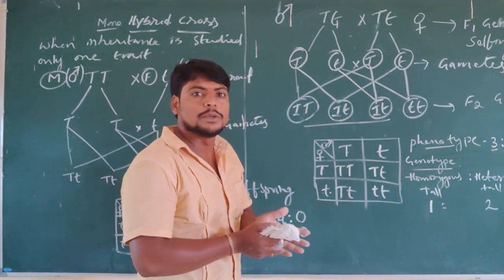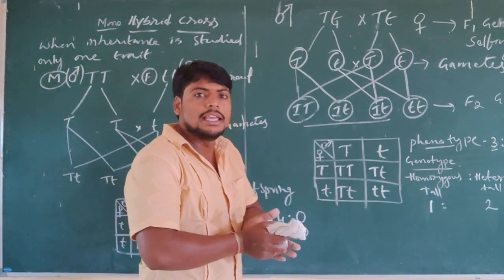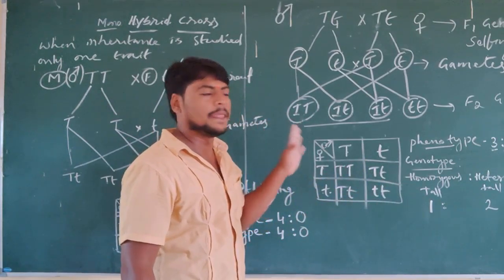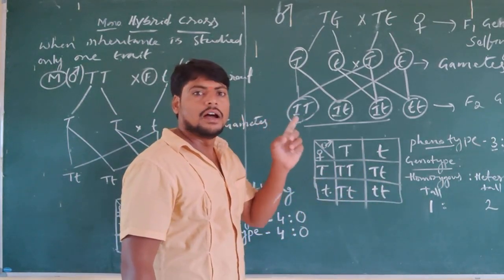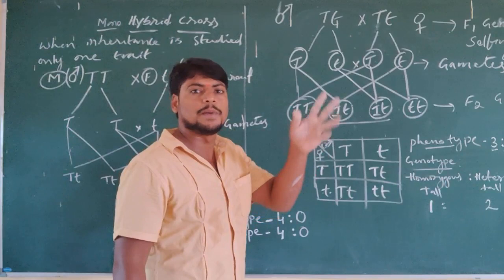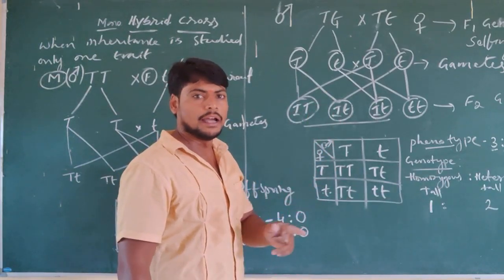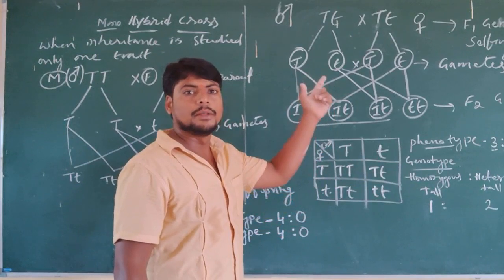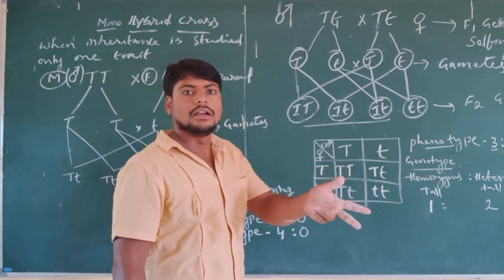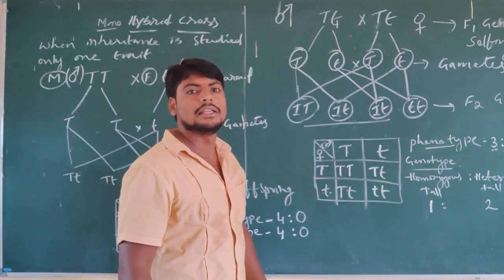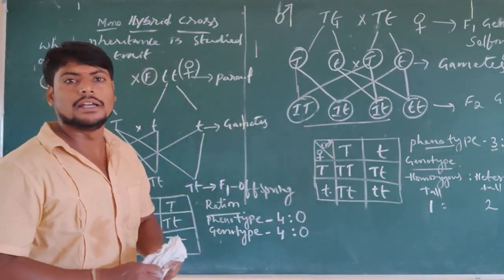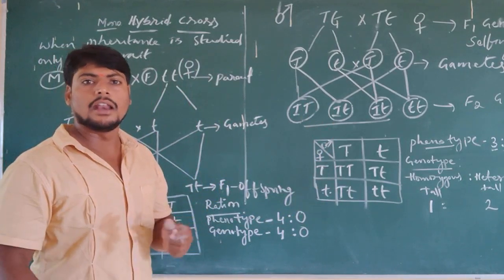Segregation means that from each pair of alleles, each allele is going to be segregated and distributed to the gametes. The law of dominance means that out of a pair of alleles, one allele is dominant over the other allele by expressing itself. And the law of segregation means that from the pair of alleles, each allele is segregated and distributed to each gamete. This is the monohybrid cross, and based on it, the law of dominance and the law of segregation.